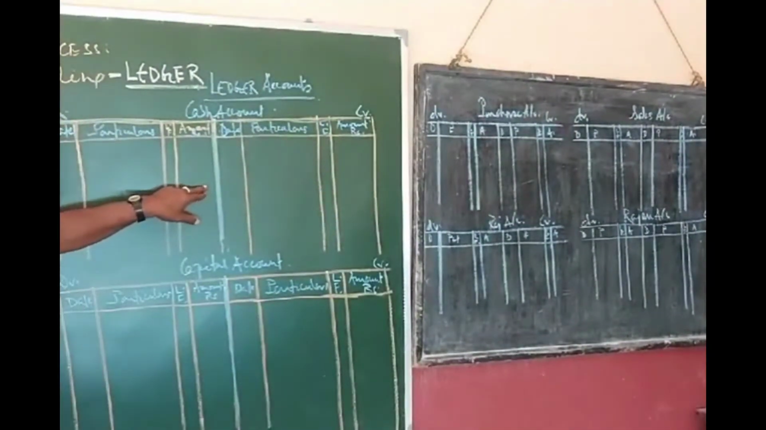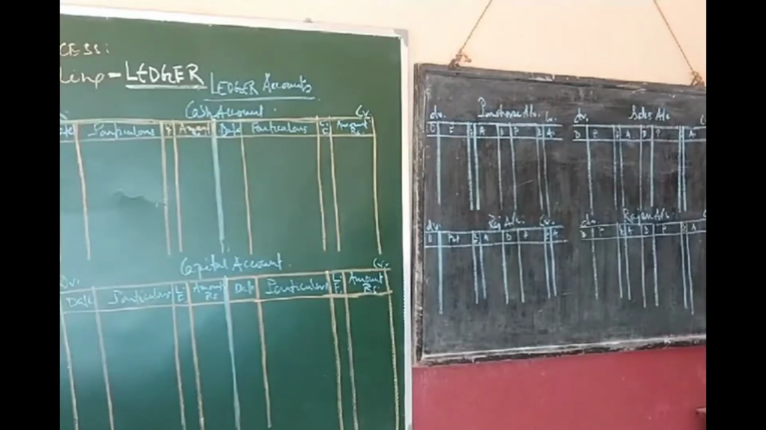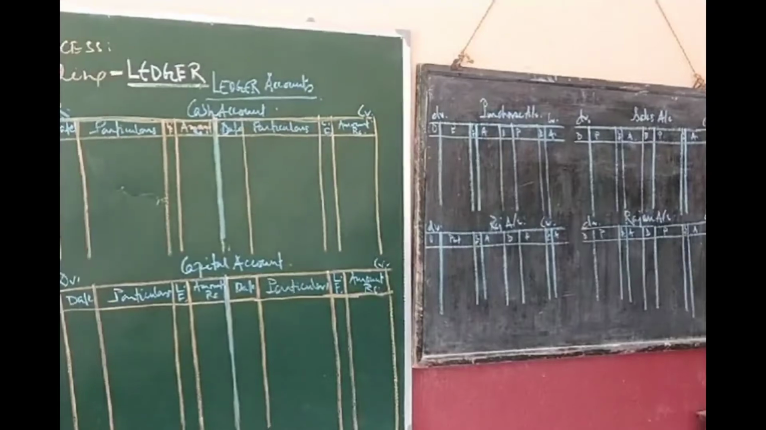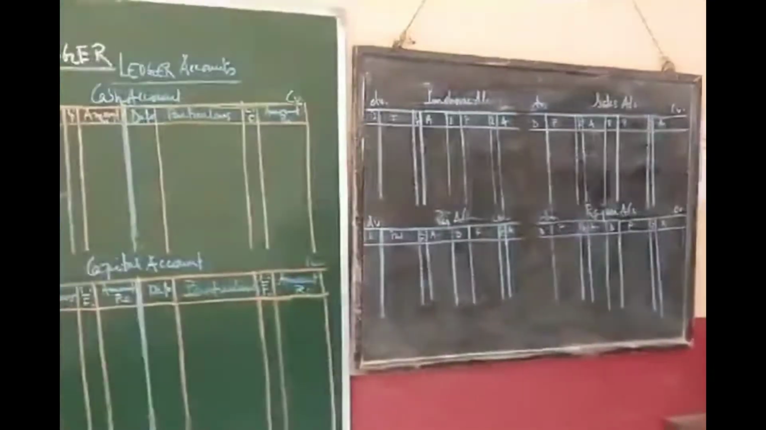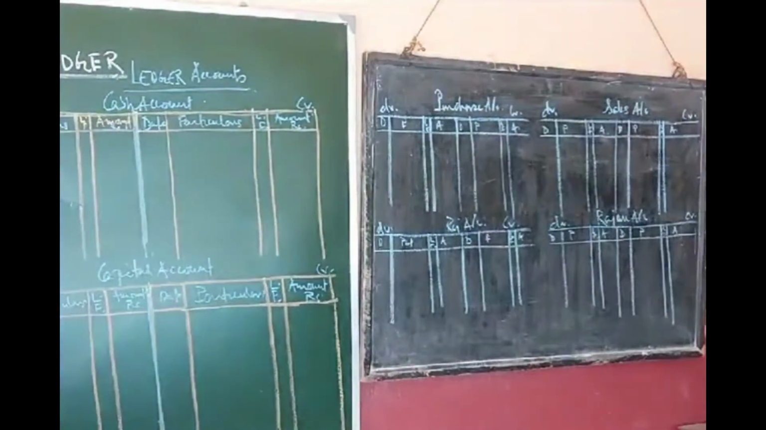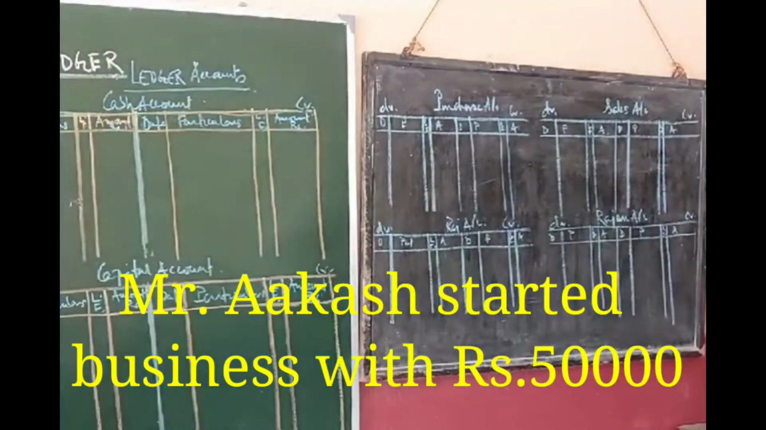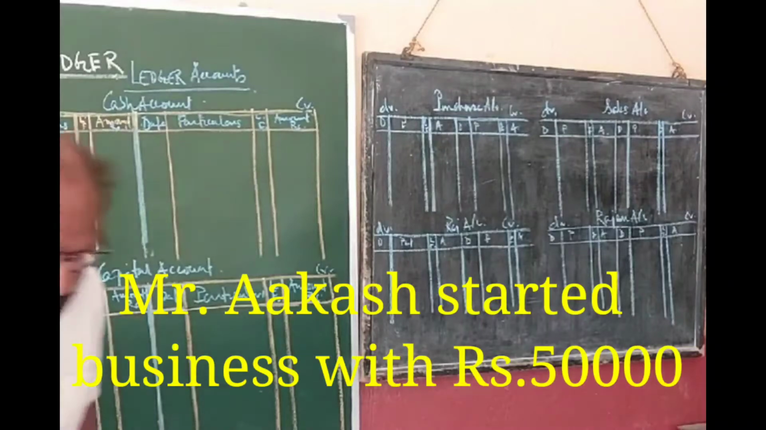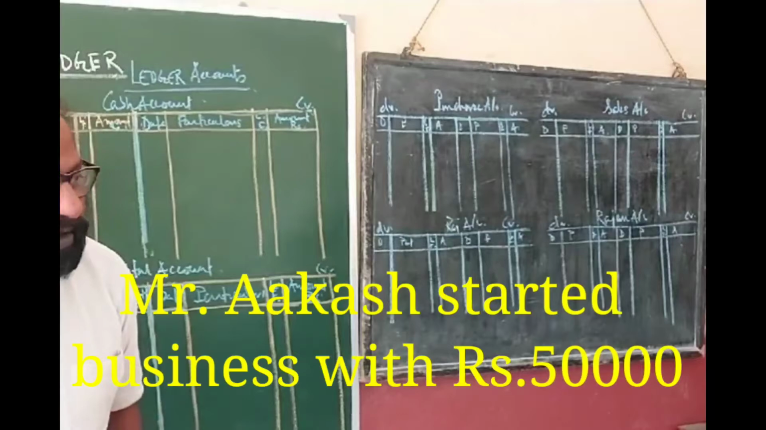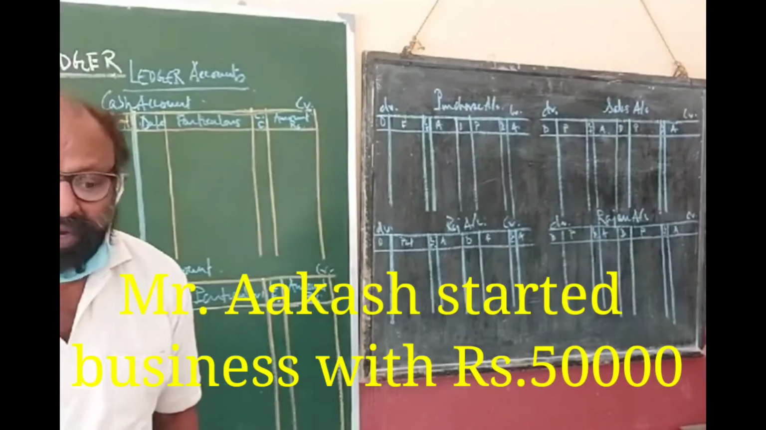Now see, how would I record? First, take this transaction. The transaction is: Mr. Akash started business with rupees 50,000. Now what are the debits and what are the credits?